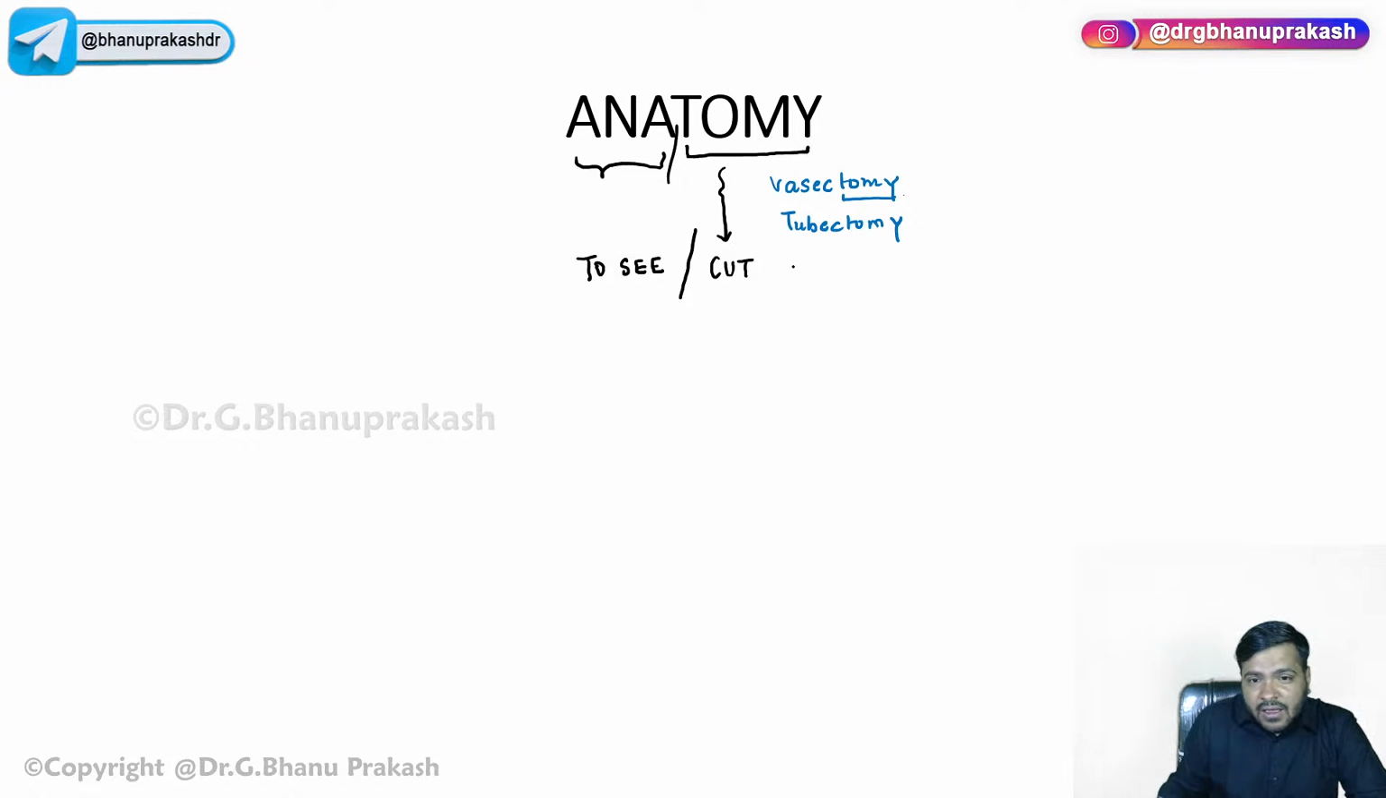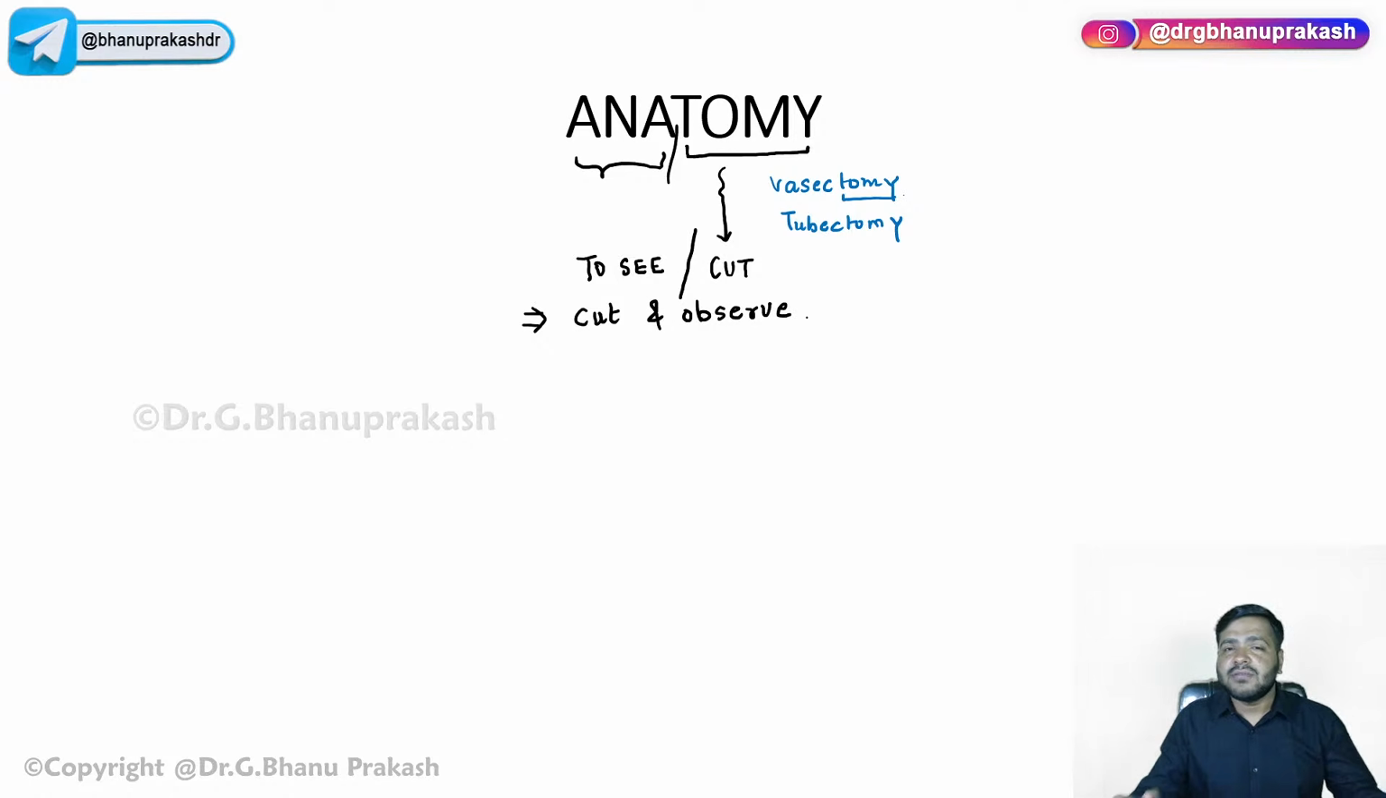Now, guys, if I want to simplify this definition, it simply means cut and observe. You are cutting the different parts of the human body and you are observing the different anatomical organs of the human body, or the simple muscles, bones, arteries, veins, everything. So the cut and observe part is done on living beings or dead bodies, guys. Yes, the cut is basically done on living beings or the dead bodies.